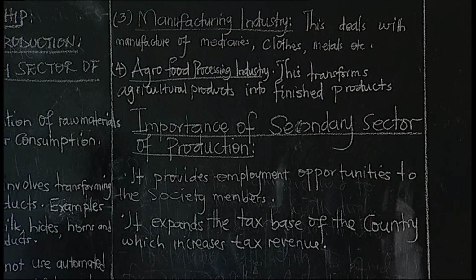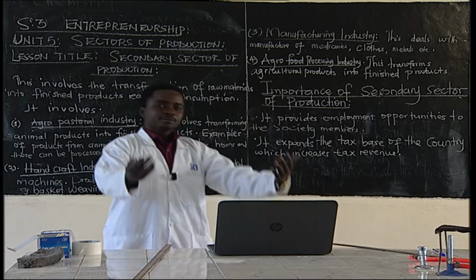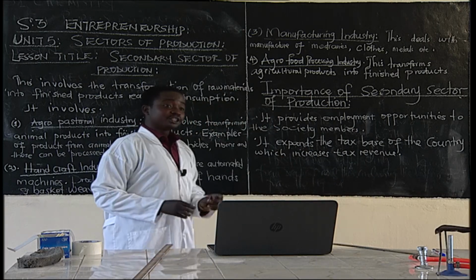The government gets taxes out of those industries because they'll be subjected to taxation. Even employees who are working there, they'll be subjected to personal income tax, and the government generates more money for public expenditure.